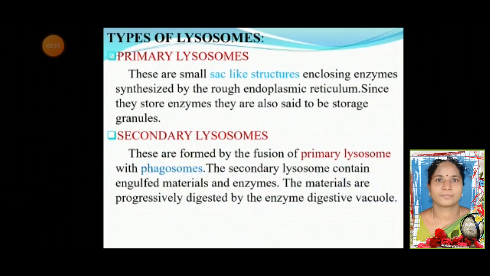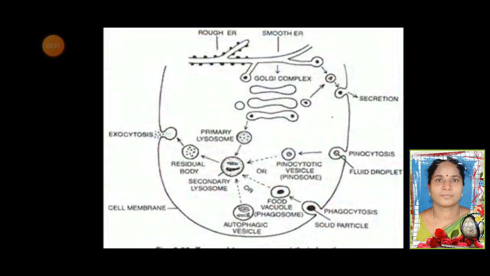Secondary lysosomes are formed by the fusion of the primary lysosome with the phagosomes. They also contain engulfed materials and enzymes. The materials are progressively digested by the enzymes in the digestive vacuole. This is the entire picture of lysosomes with the process of exocytosis, pinocytosis, and phagocytosis.